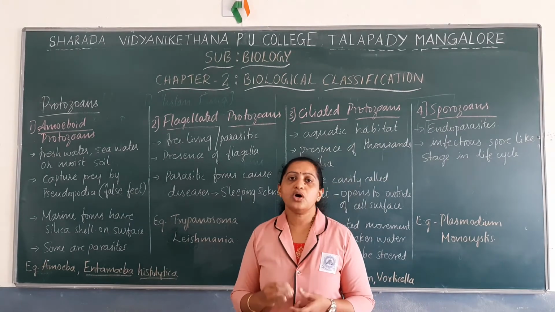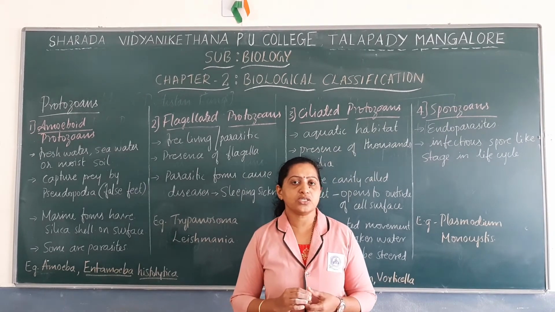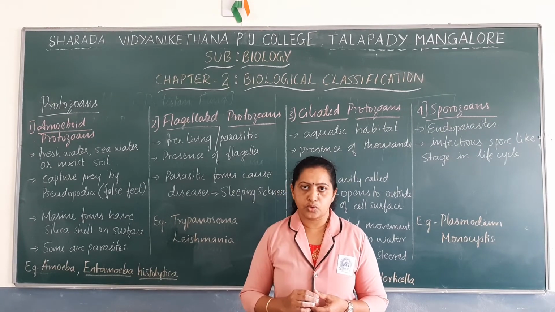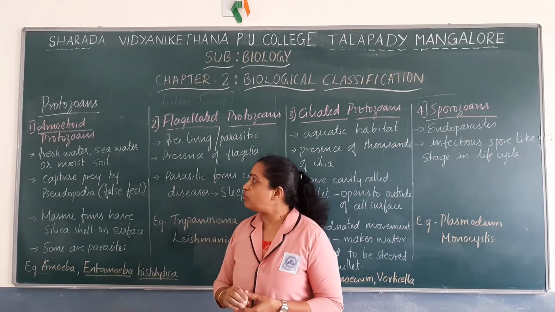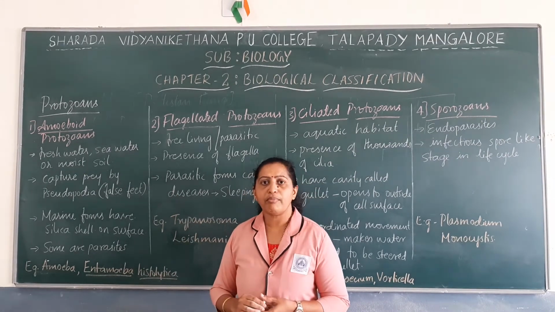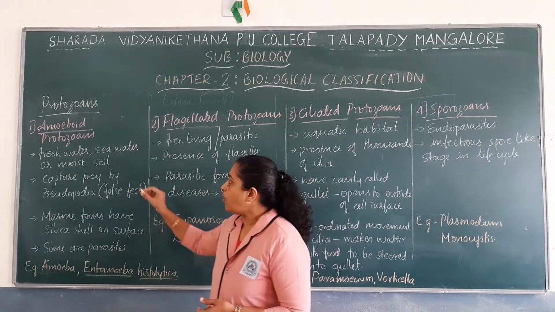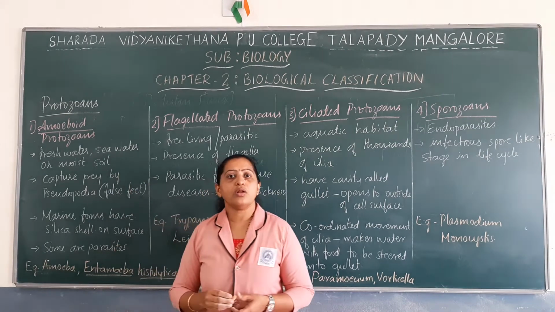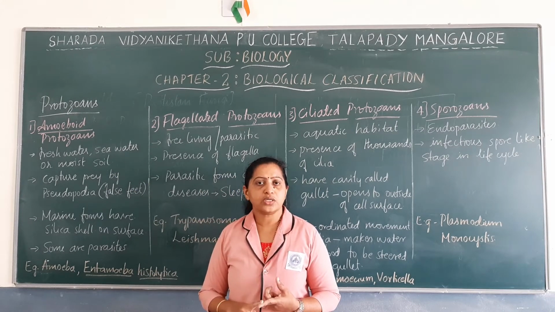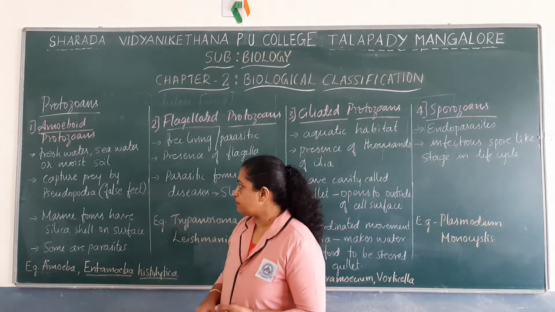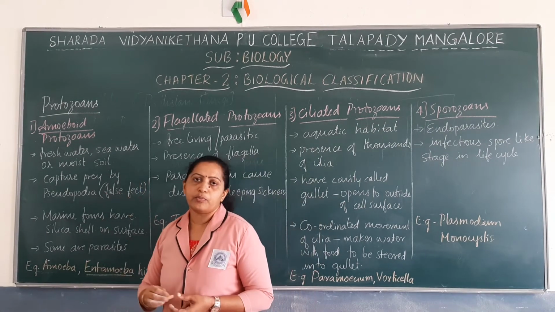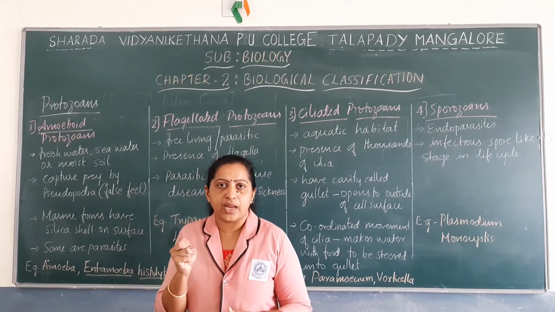First we note down the basic characteristic features of amoeboid protozoans. They are usually found in freshwater habitats, marine habitats, or on moist soil. Usually these amoeboid protozoans capture their prey.